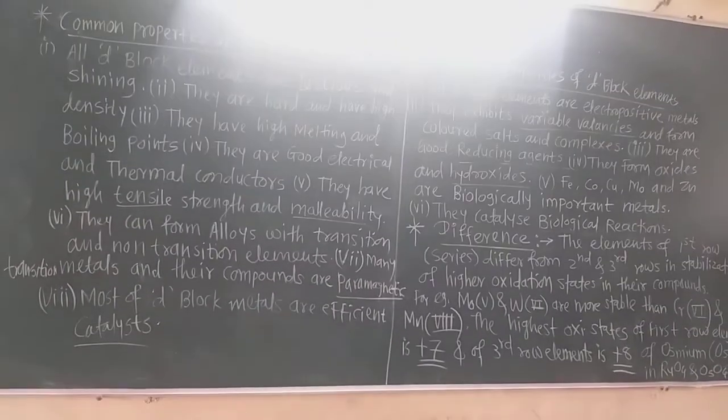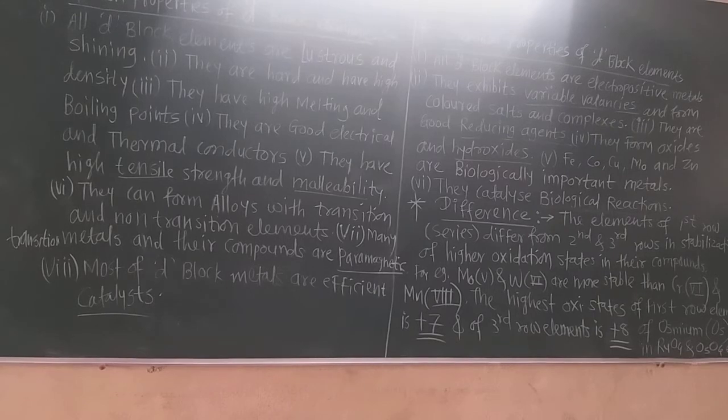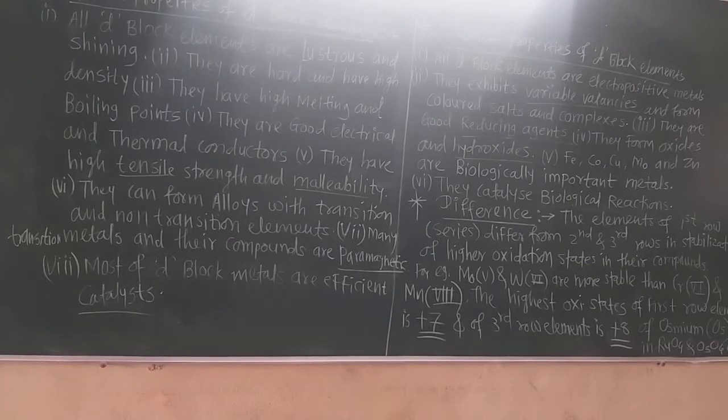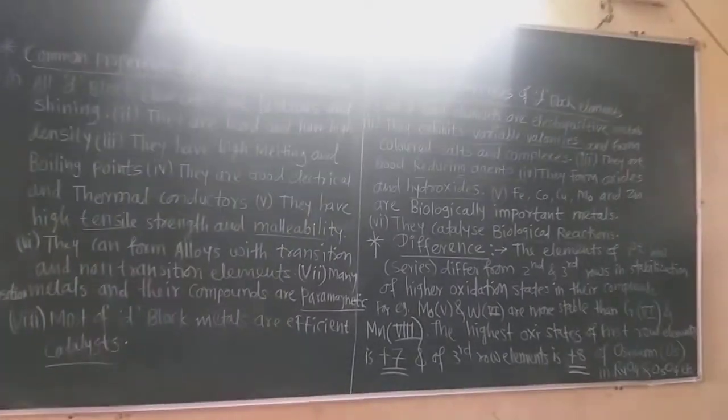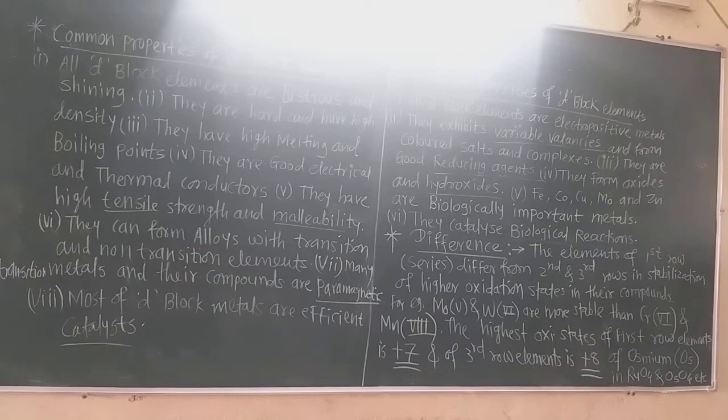Now the next common property is that most of these d block metals or elements are efficient catalysts. We already learned that they are good industrial catalysts. They enhance the rate of the reaction, and iron, vanadium, manganese, platinum, palladium, all these are very good catalysts.